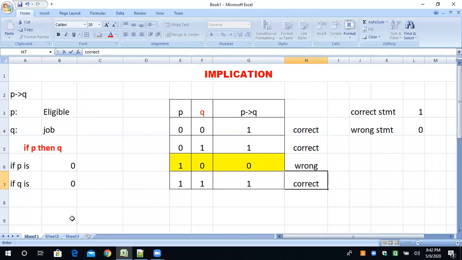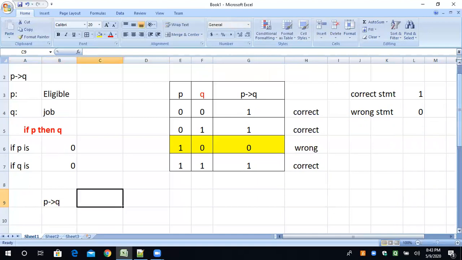Now what else can we understand in this situation? P conditional Q can also be written as P bar plus Q. Understand? According to the Boolean law, the direct simplification is there. मतलब इस statement को हम इस तरह से भी लिख सकते हैं. An alternative statement is also available. So we just have to check whether the values of P bar plus Q are equivalent to P conditional Q or not. So no problem.